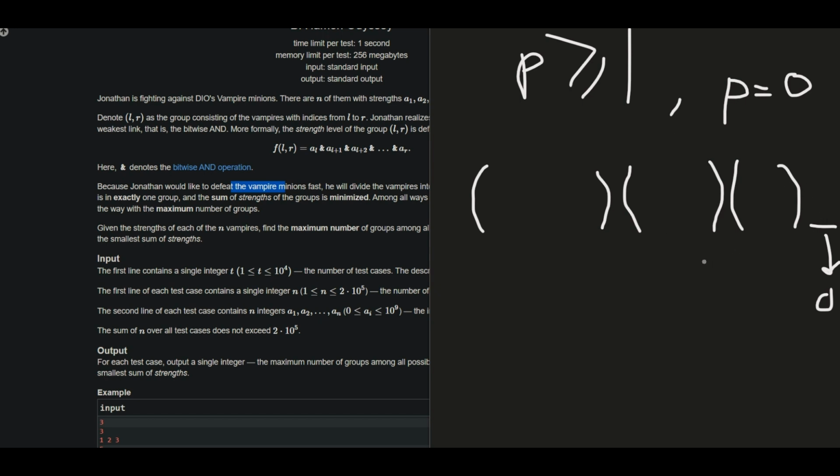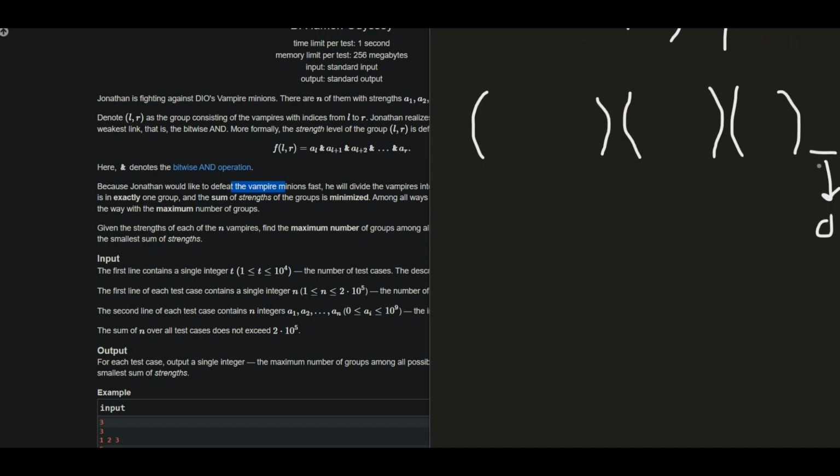So what can I do in this case? I should merge these elements into any one of these groups, because the bitwise AND of that group is already equal to 0, and if I add some more elements to it, it won't affect the answer. So in that case also, the answer would be 3, since these elements could be merged with this group.